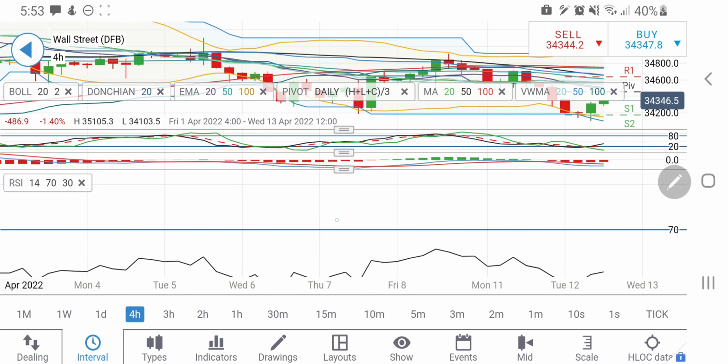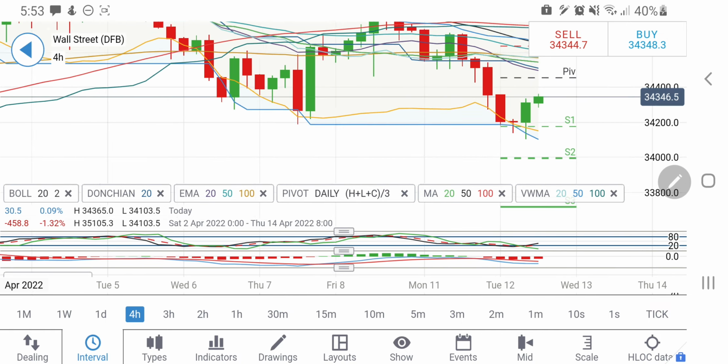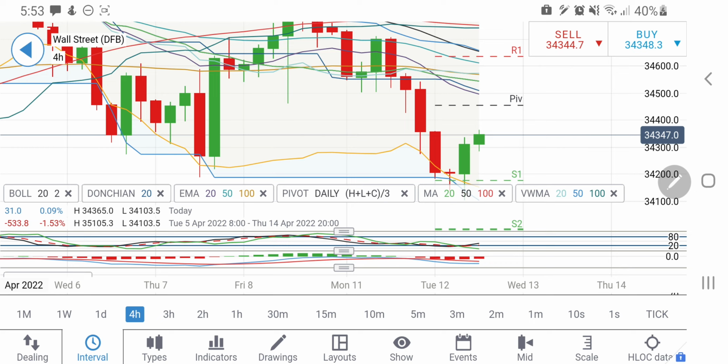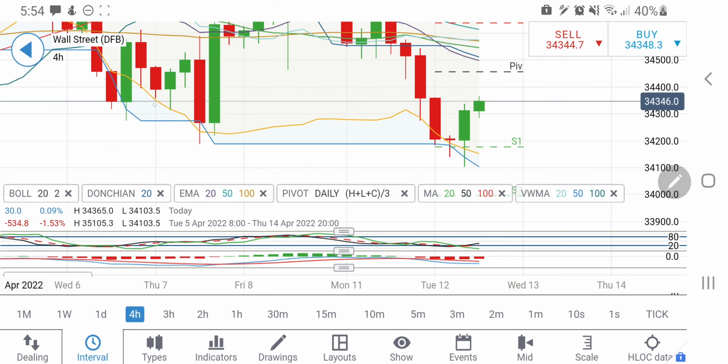On the 4-hour charts, a couple of observations to make. See, on the 4-hour charts, this candle is a reversal candle. Lower lows have been achieved, and this is a reversal here. If it is lower low, then possibly lower highs it might try to achieve. The first resistance should come into picture at 34,400. Breaking 34,400, one can expect 34,460, 500, and then it may try to hit 34,550, 600 zone also. This is also very much possible.